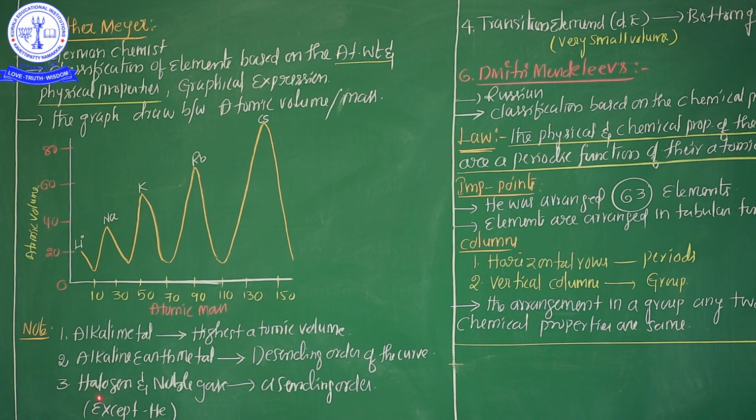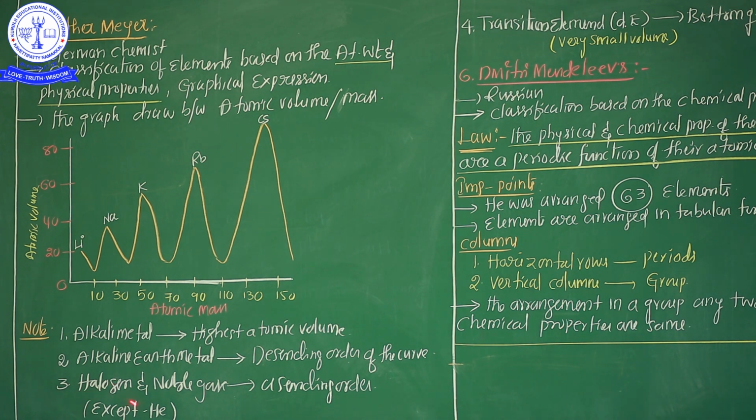Okay? And then halogens and noble gases. You know that halogens means group 17 family: fluorine, chlorine, bromine, iodine, astatine. Noble gases means group 18 family: helium, neon, argon, krypton, xenon and radon. So how to remember these groups? Halogens: fluorine, chlorine, bromine, iodine, astatine. The simple code is "Fish can't breathe in air." This is a common statement. Fish means fluorine, can't means chlorine, breathe means bromine, then iodine and astatine.